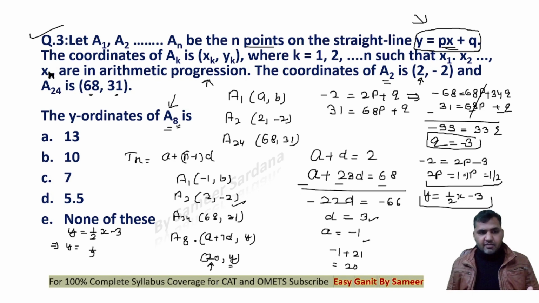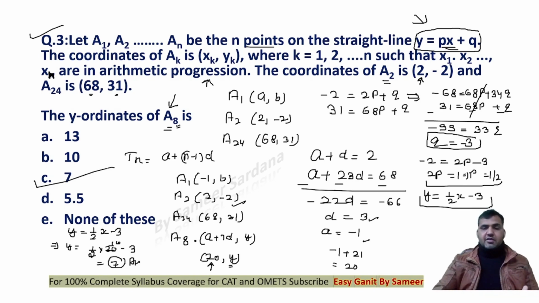Right, this is half. Half into the value of x, which is 20, minus 3. 10 minus 3 is 7. So therefore the y ordinate of this point is 7. This is the correct answer to the question, right?